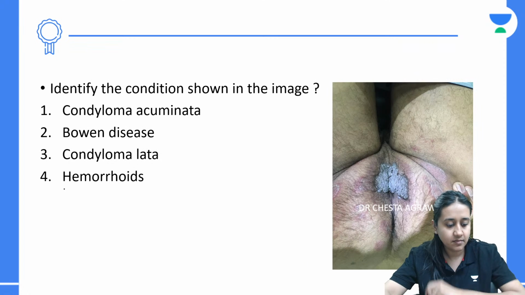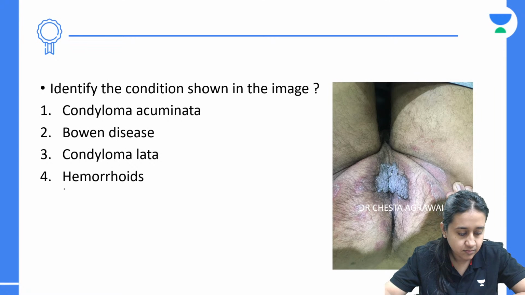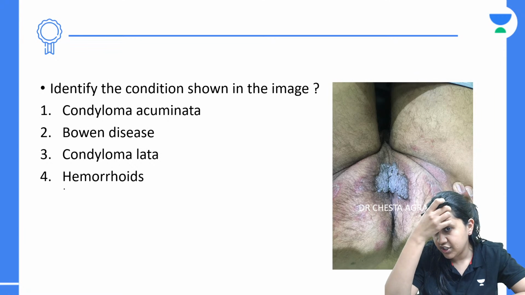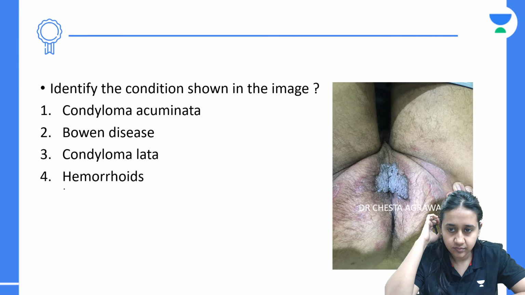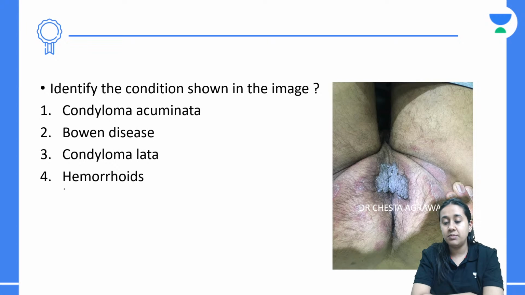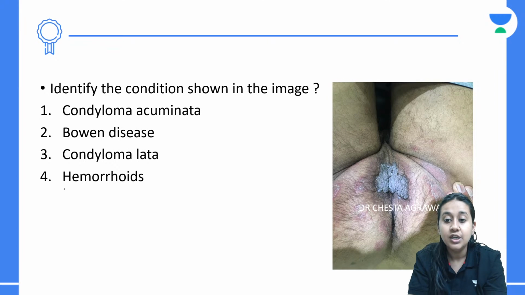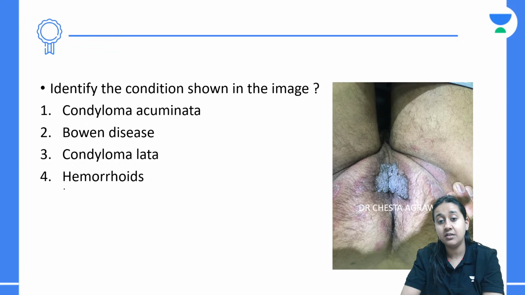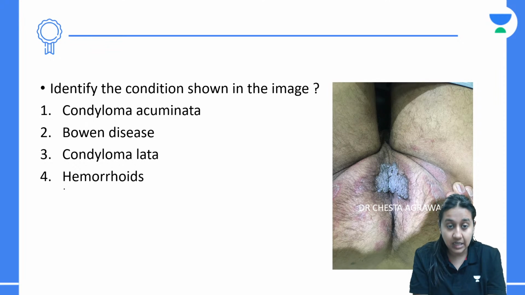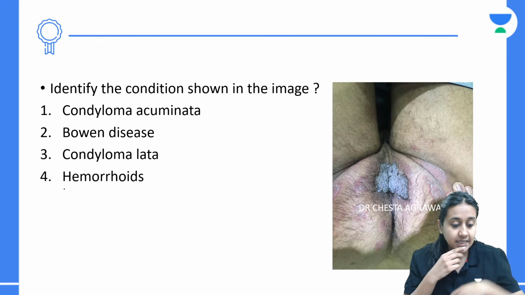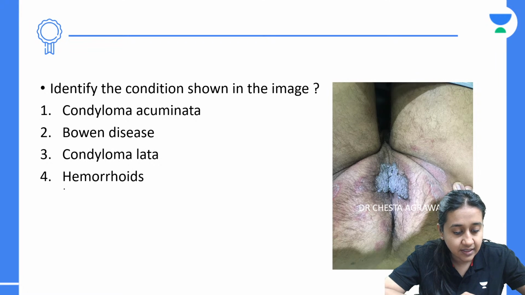Next, identify the condition shown in the image. This is one of my own patients who presented to me with the complaints of these lesions. She was pregnant also, and she said that the lesion was present before pregnancy also, but now during pregnancy it has suddenly increased in its size. So what can be the diagnosis?